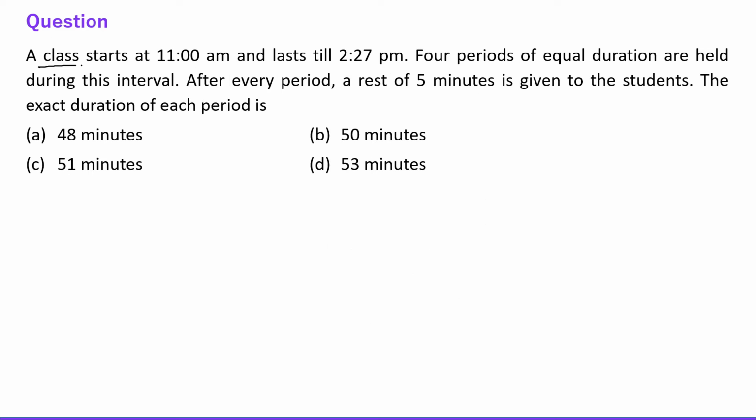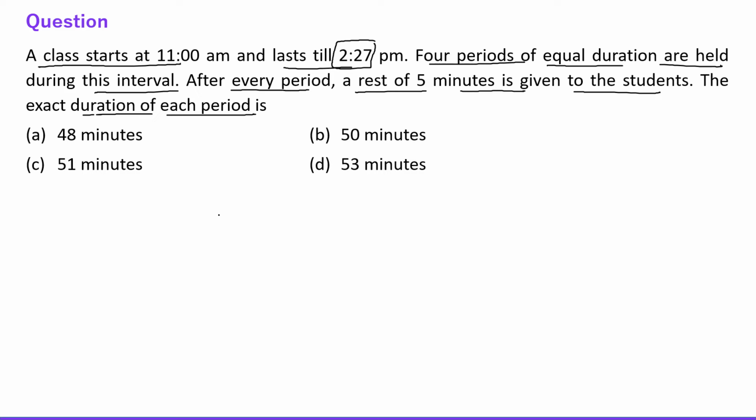The next question says, a class starts at 11 AM and lasts till 2:27 PM. 4 periods of equal duration are held during this interval. After every period, a rest of 5 minutes is given to the students. The exact duration of each period is, alright, see everyone, this is 2:27, right? So from 11 to 2:27, we have 3 hours and 27 minutes, right?